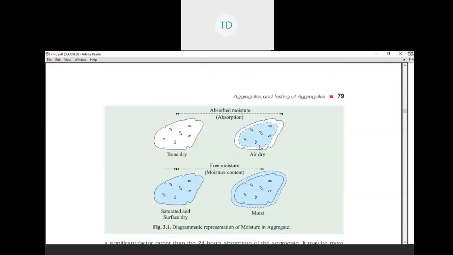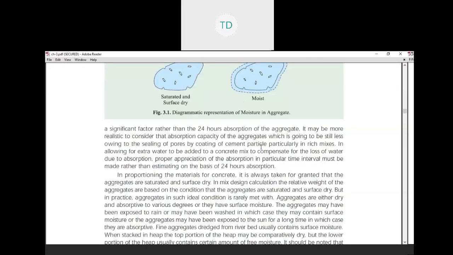Absorption and moisture content, which we will cover in our next lecture, and also bulking of aggregate, measurement of moisture content of aggregate with different methods.